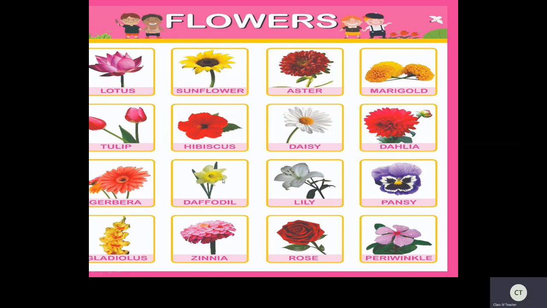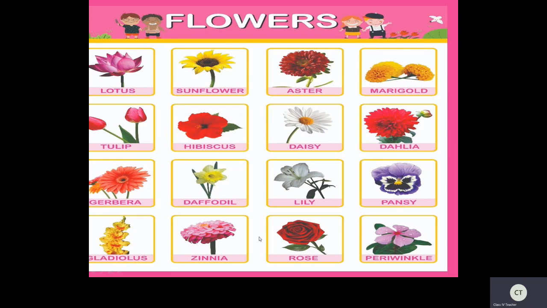Now see, daffodil. This is a daffodil. Lily, pansy. See here, zinnia, rose, periwinkle. So all these are different kinds of flowers. Have you all seen this flower? Yes, rose, lily. So all these are commonly known flowers.